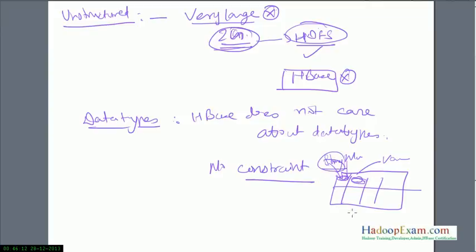But if in place of RDBMS this is an HBase table, then it won't care, because we will see what the reason is. You can store in this column any kind of data type. You can store string, integer, binary data, XML data, whatever format you can store in the same column. There is no restriction even for the same column. Okay, so now let's move further.